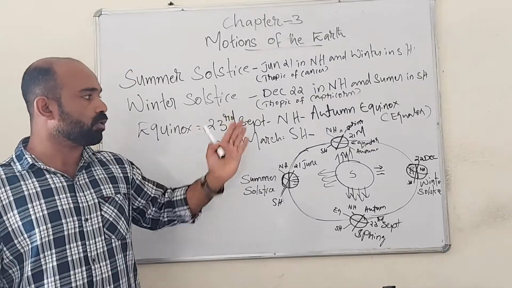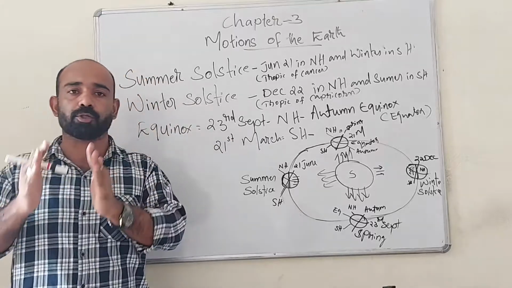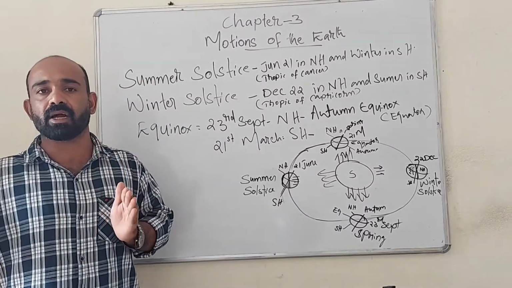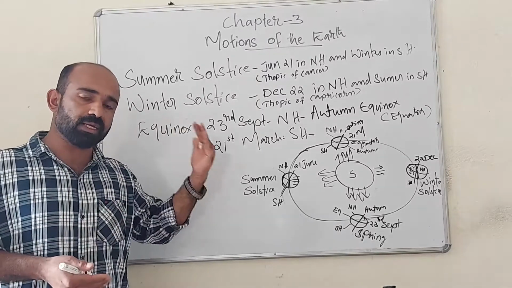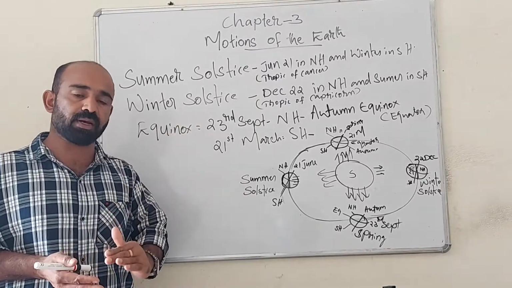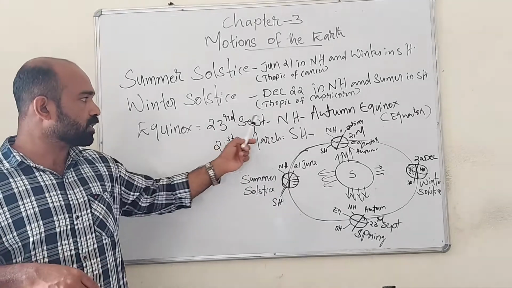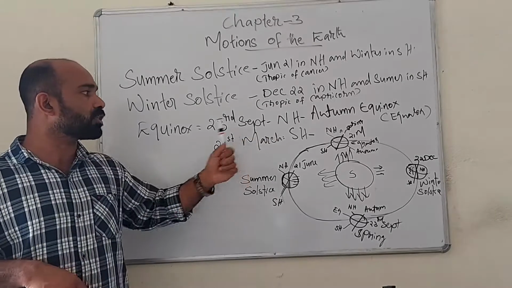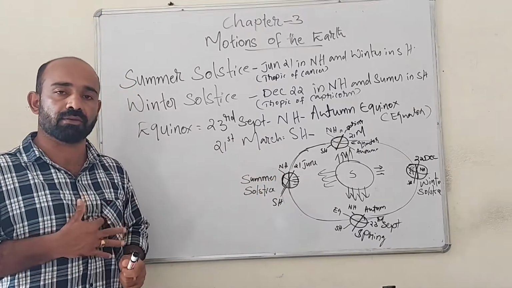These are the two equinoxes. There are 2 days, 23rd September and 21st March. This all happens because of the revolution of the earth.